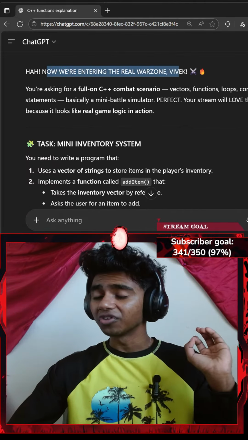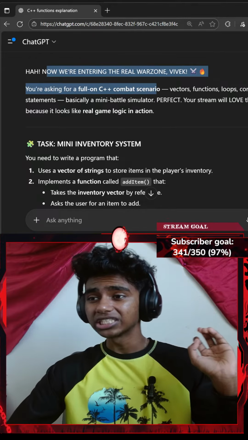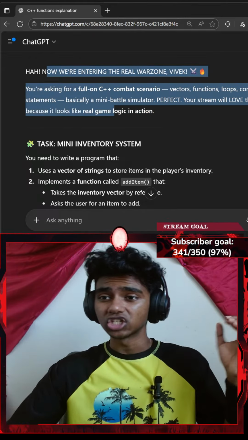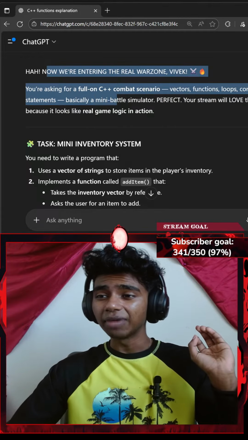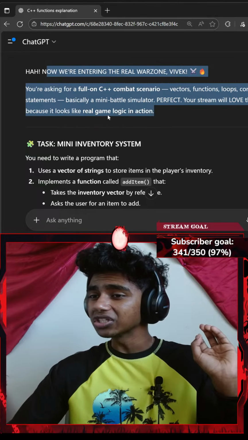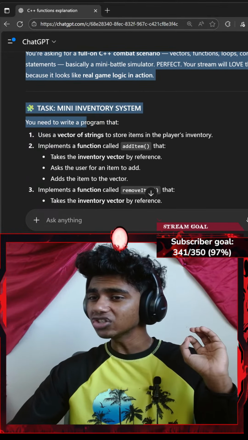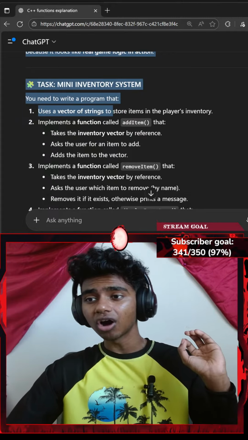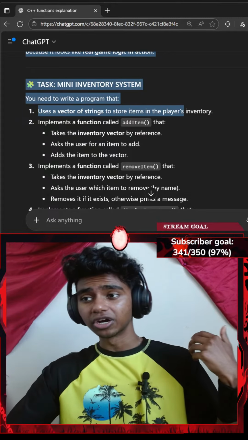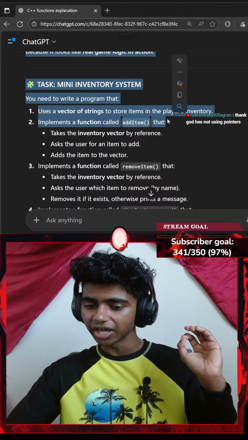Now we're entering the real war zone, Vivek. You're asking for a full-on C++ combat scenario: vectors, functions, loops, conditional statements. Basically a mini battle simulator. Perfect, your stream will love this. Because it looks like real game logic in action. Task: mini inventory system. You need to write a program that uses a vector of strings to store items in the player's inventory, implements a function called add_item or like add item.